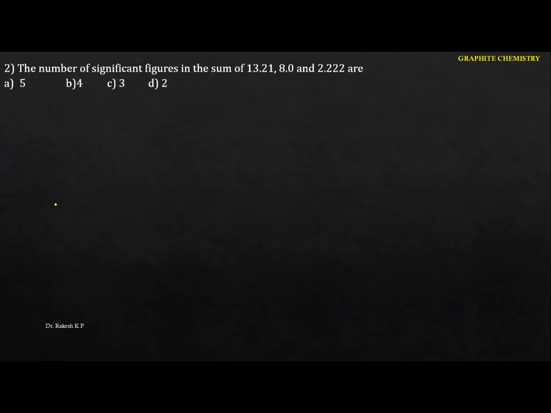The next one: the number of significant figures in the sum of 13.21, 8.0 and 2.222 is. See the rules and regulations here, especially for scientific notation and also significant figures. We have 13.21, then 8.0, and the next one is 2.222. Now see the decimal places: this has 2, this has 1, and this has 3.